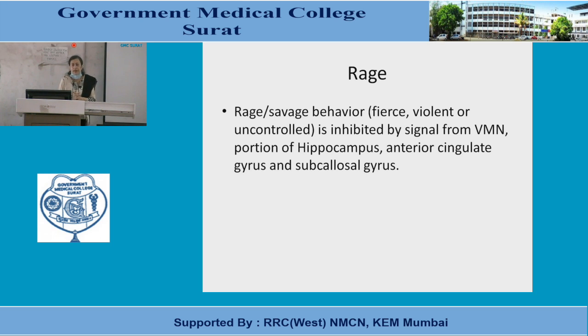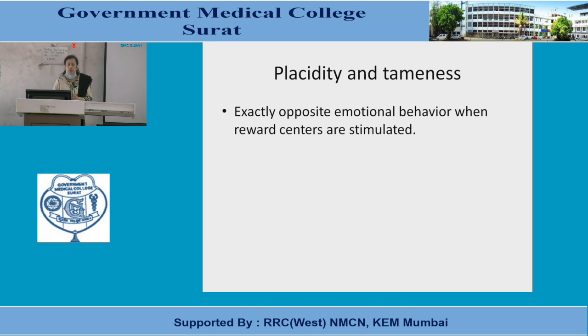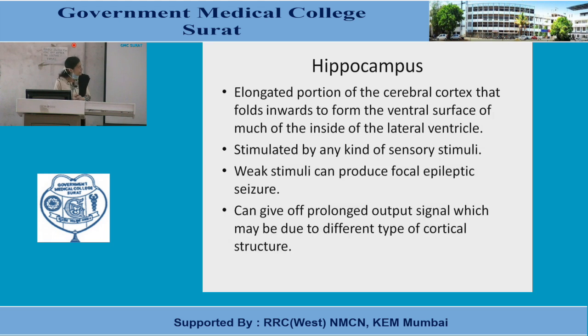And all these behaviors are due to stimulation of punishment center of limbic system. But these behaviors are kept in control or inhibited by signal from ventromedial nucleus, some portion of hippocampus, cingulate gyrus and subcallosal gyrus. The placidity is just opposite to this, and it develops due to stimulation of reward center.